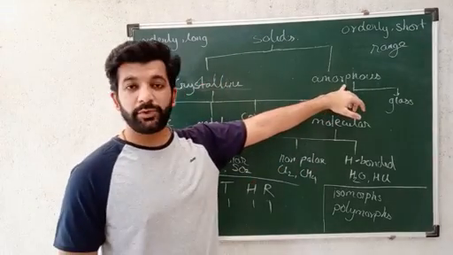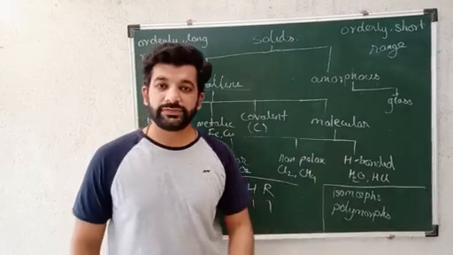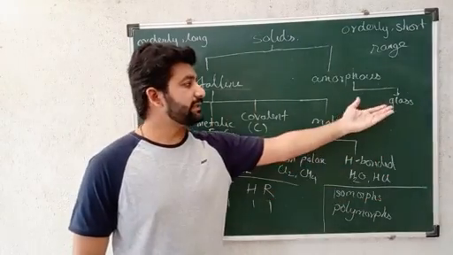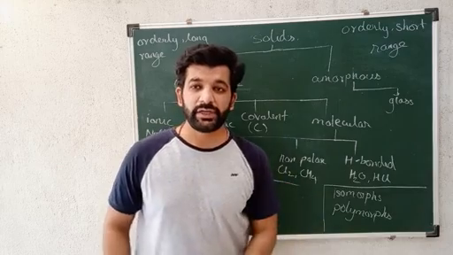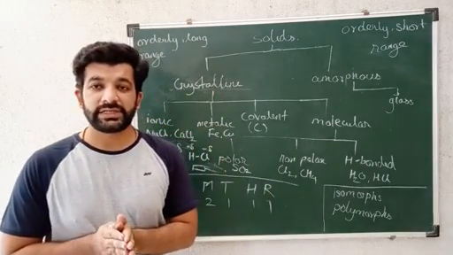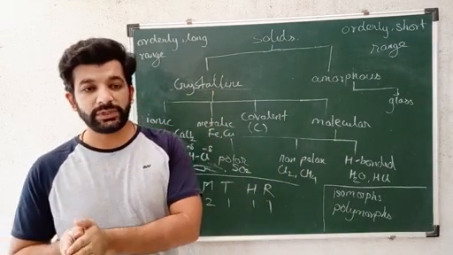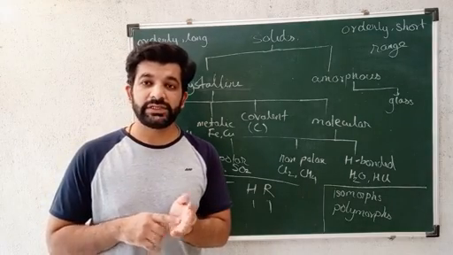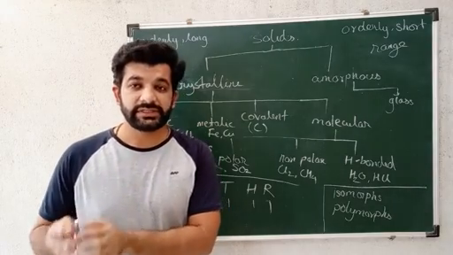Next is amorphous solid. Amorphous solids, we know, except for these, all will be known as amorphous solids. And glass is a separate part, where glass exists as solid at room temperature, but that glass is also known to be existing in super cooled liquid state.